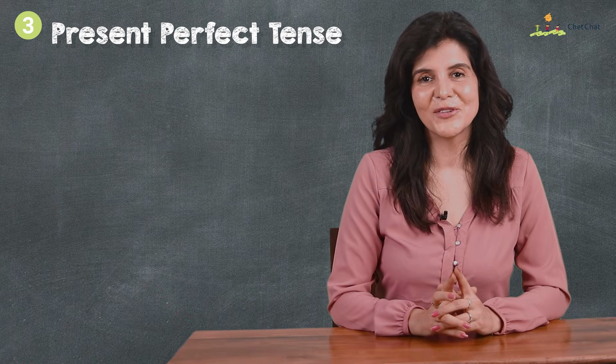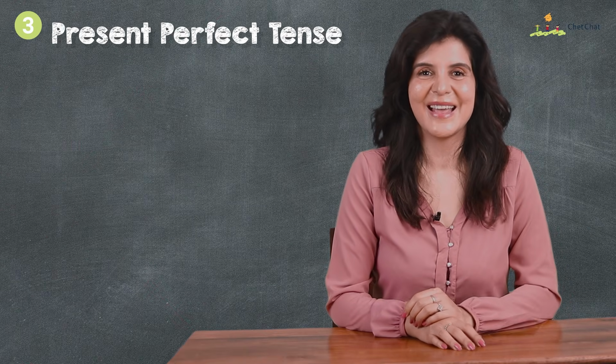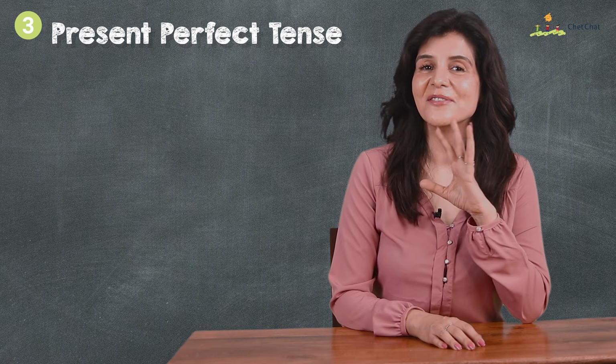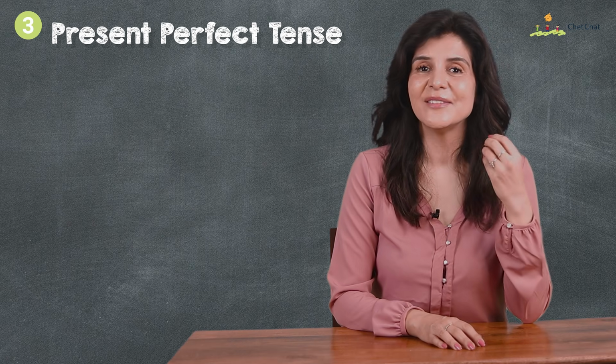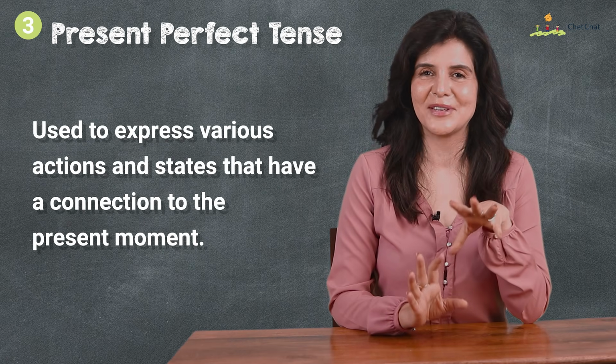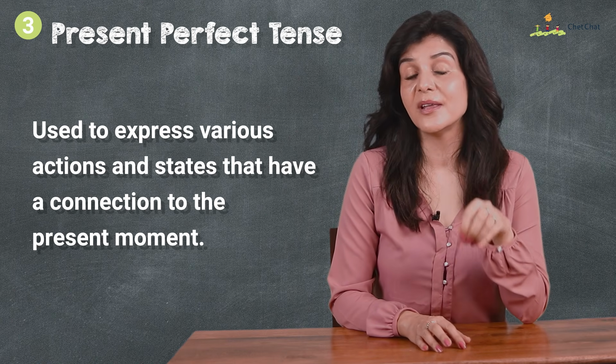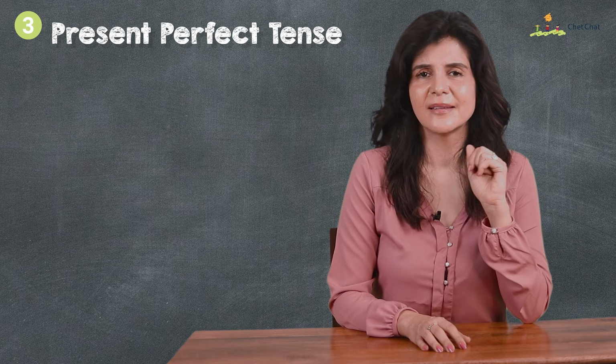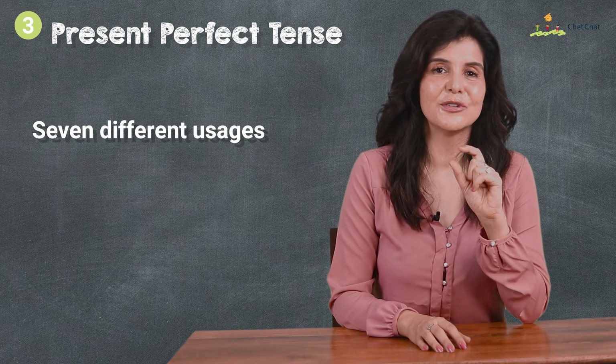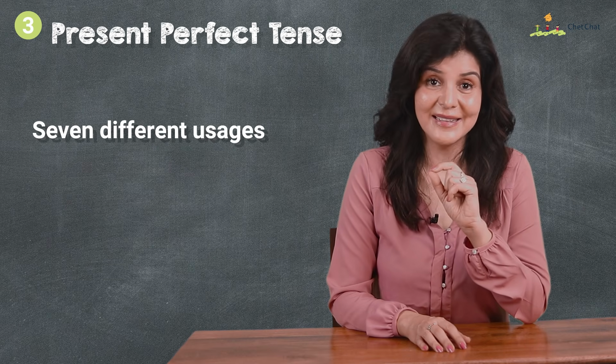Tense number 3 is present perfect tense. The present perfect tense is a versatile verb form, and it's used to express many different types of actions and states that have a connection to the present moment. Let's explore the 7 different types of usages for the present perfect tense.